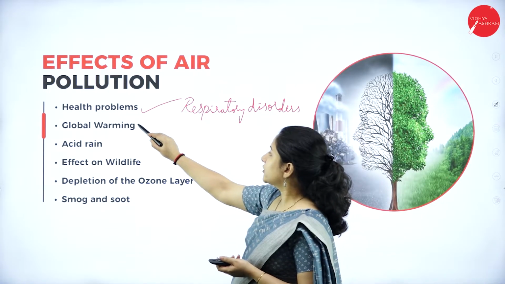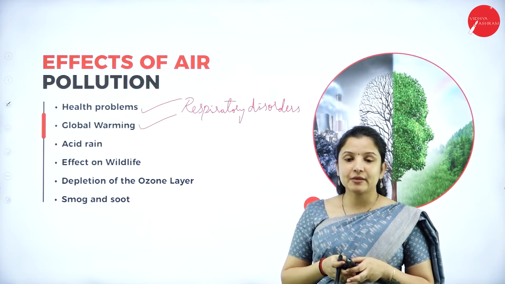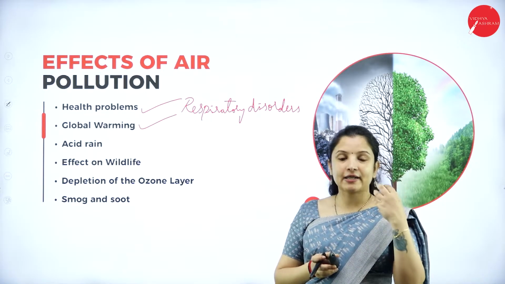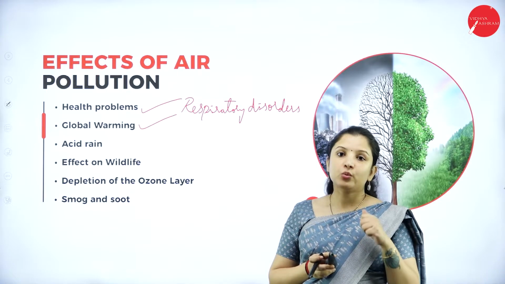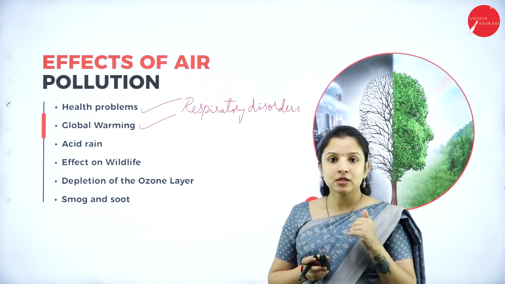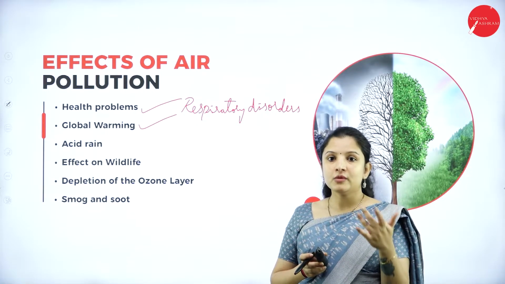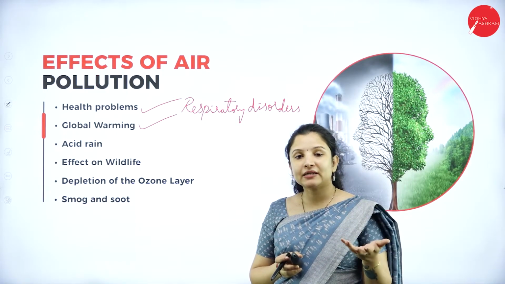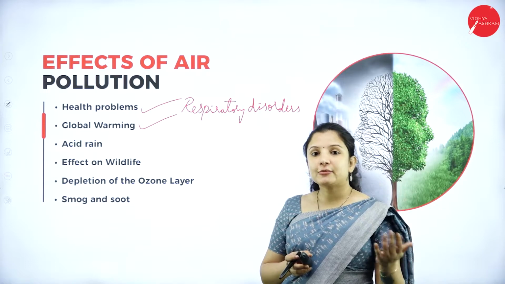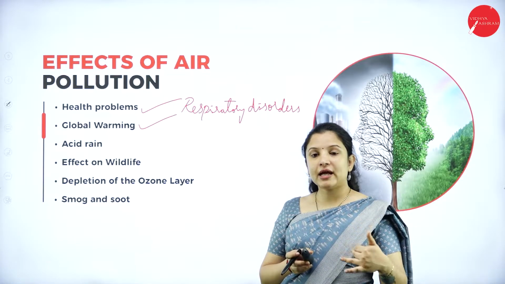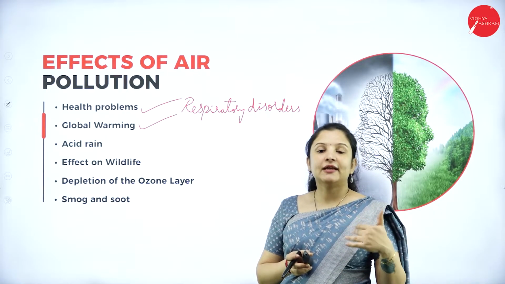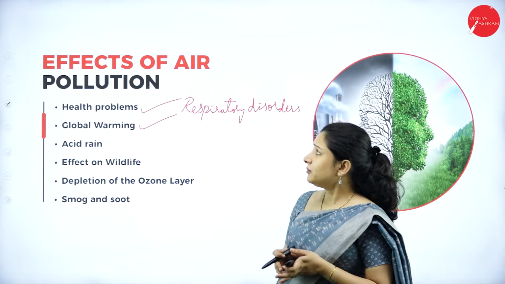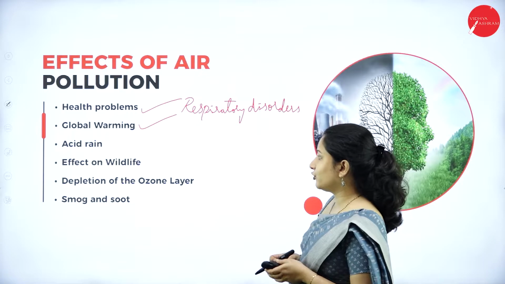And next, air pollution can cause global warming. Global warming is nothing but heating of the earth, right? Why will it get heated? Because of the increase in the carbon dioxide content in the atmosphere, the earth's temperature will tend to increase, therefore causing global warming. And indirectly, it will start melting the glaciers and ice caps. It will increase the flow of the rivers, therefore resulting in flooding, and that is how, like a chain, it continues. So that is one of the major effects of air pollution, that it causes global warming.